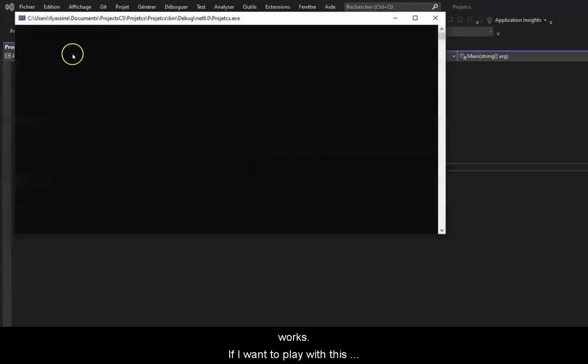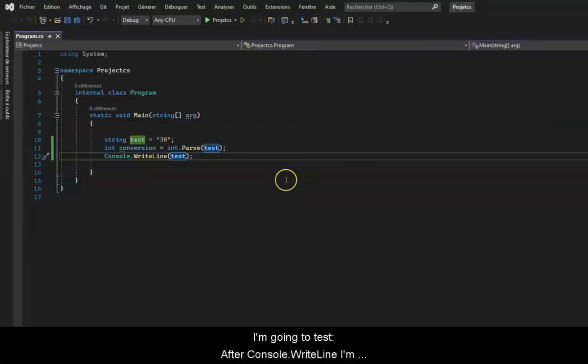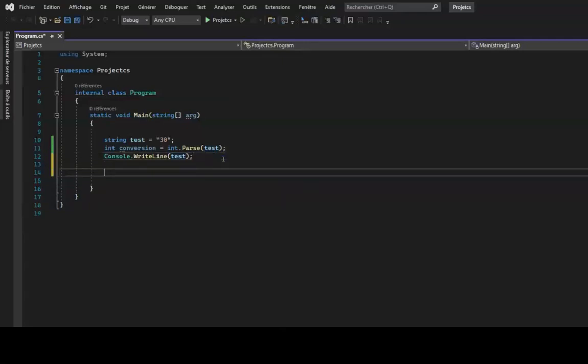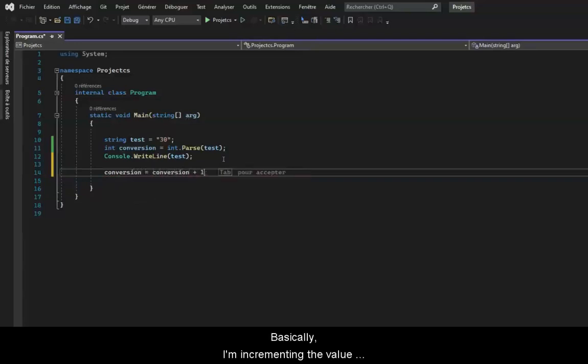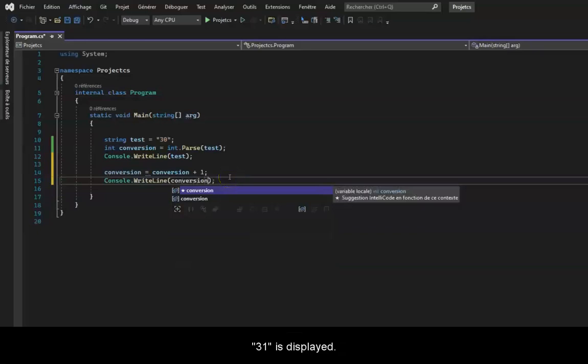If I want to play with this value and add 1, for example, well, it's possible because it is now considered as a number. I'm going to test. After Console.ReadLine, I'm going to write conversion is equal to conversion plus 1, semicolon. Basically, I'm incrementing the value stored in conversion by 1. So I am adding, actually. If everything goes as expected, the program should display 31 in the output window. And as you can see, 31 is displayed.